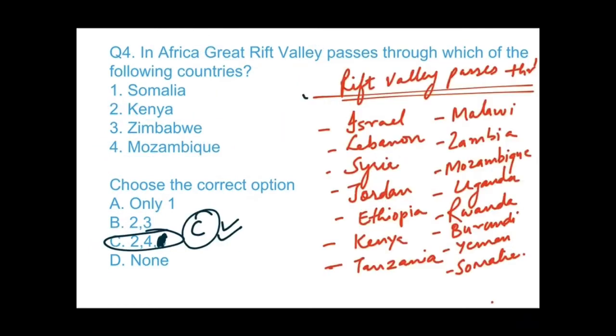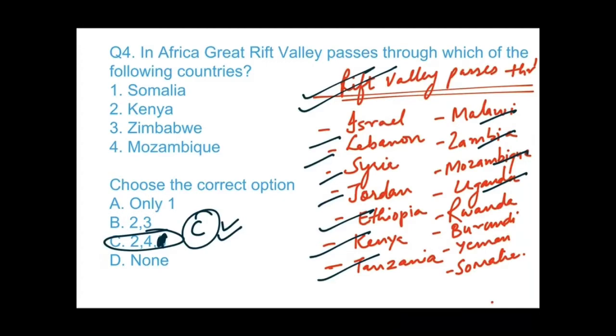See guys, these are the countries through which the Rift Valley passes: Israel, Lebanon, Syria, Jordan, Ethiopia, Kenya, Tanzania, Malawi, Zambia, Mozambique, Uganda, Rwanda, Burundi, Yemen and Somalia. So you have to learn these countries because you have to just cram it. There is no other option.